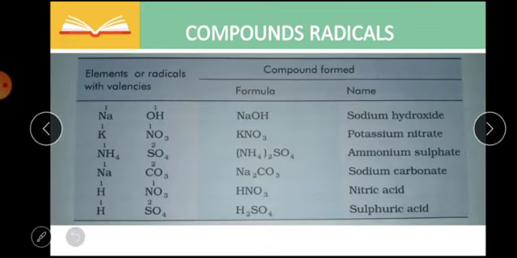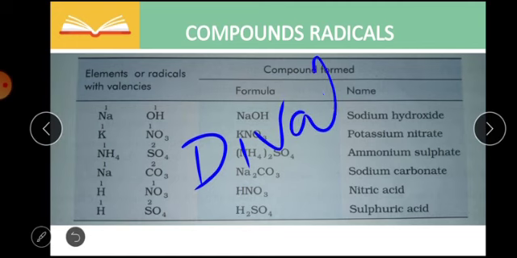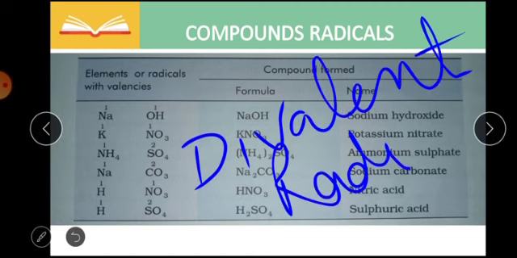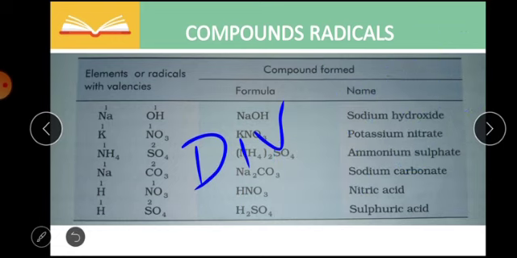When a compound has a valency of 2 and combines with an element or compound with a valency of 1, it is known as a divalent radical. I hope you have understood.